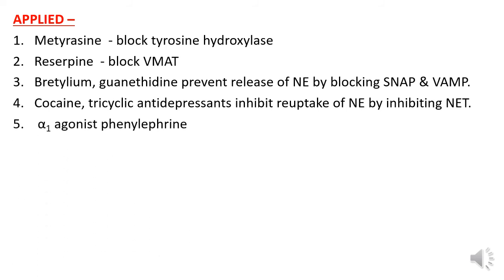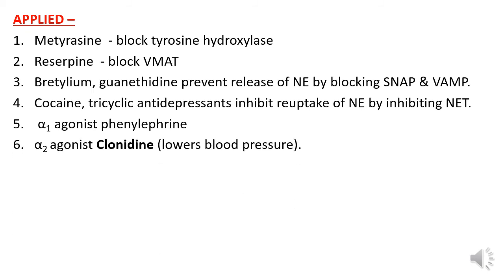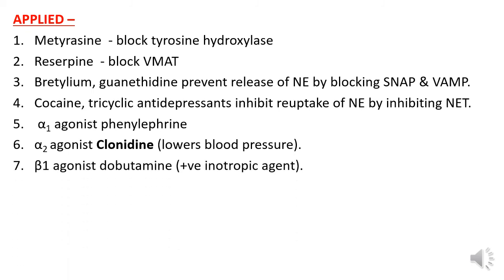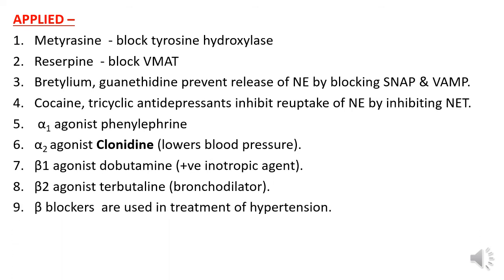Alpha 1 agonist is phenylephrine. Alpha 2 agonist is clonidine. It causes lowering of the blood pressure. Beta 1 agonist dobutamine, it is a positive inotropic agent. Beta 2 agonist terbutaline, it is a bronchodilator. Beta blockers are used in treatment of the hypertension.